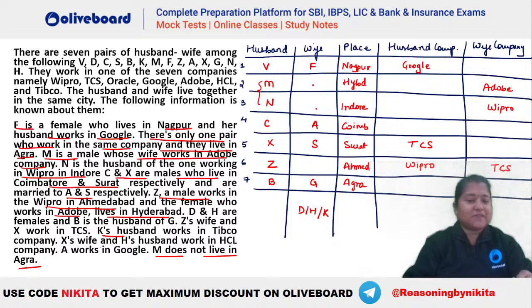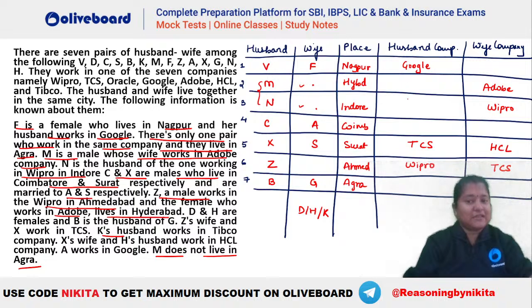After that, X's wife and H's husband work in HCL company. So X's wife, you can see, will be working in HCL. So this is HCL here. So X's wife and H's husband. H's husband means H has to be a female person here. So if H is this person, you can see that HCL will be here. Similarly, if H is this person, HCL will be here, isn't it?